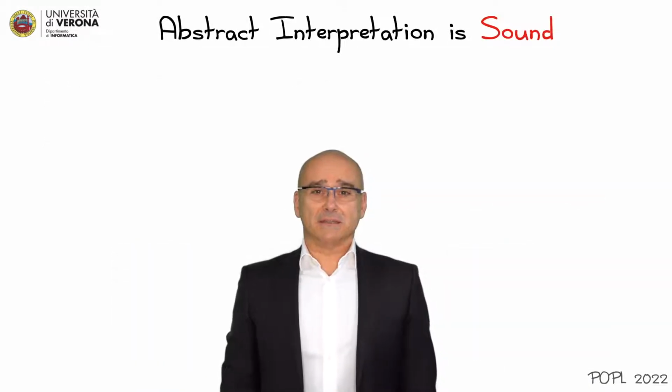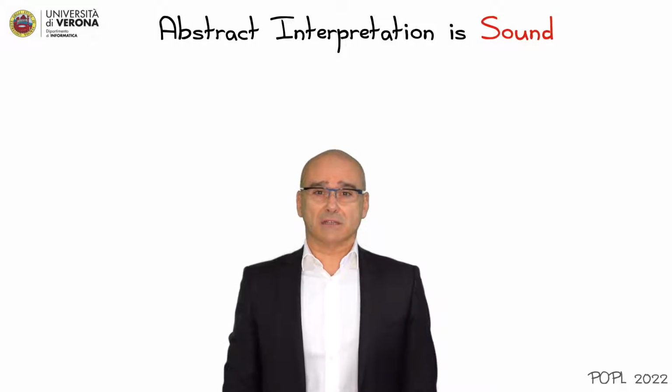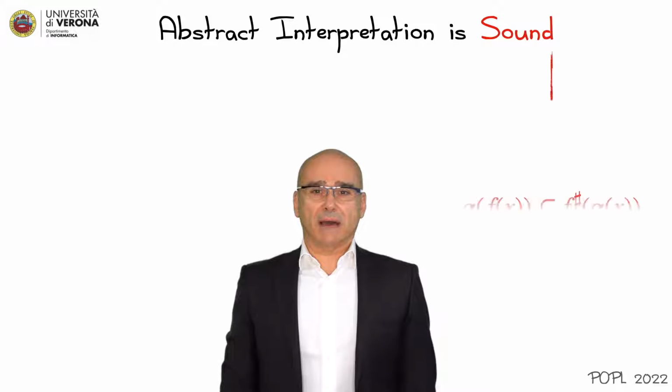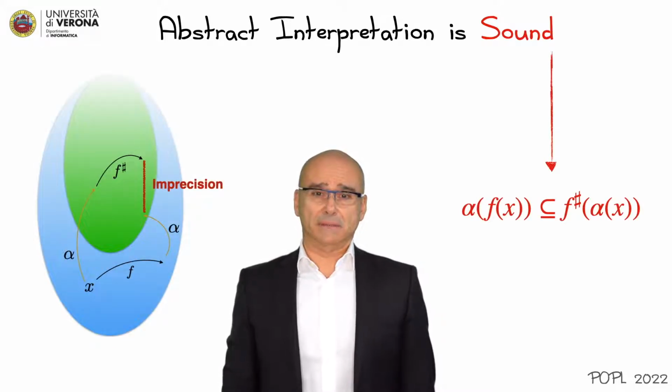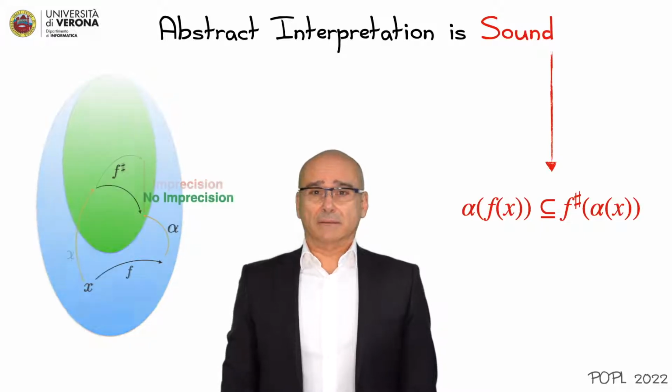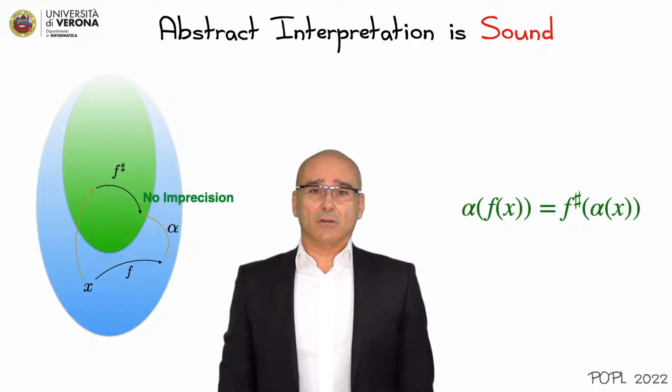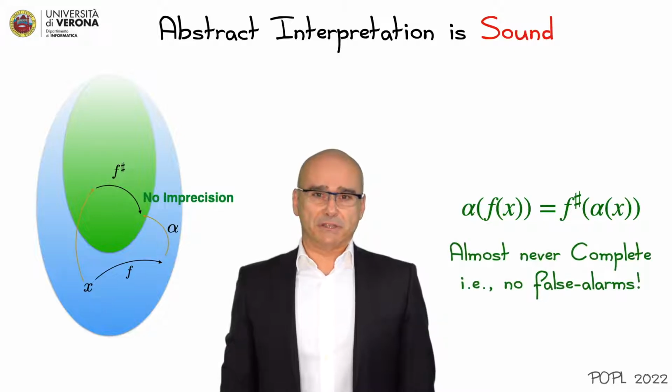Program analysis is credible when very few false alarms are produced. Abstract interpretation is sound by construction. That means that false alarms may happen. It is very unlikely that it is complete. Completeness holds when we have the most of precision from our analysis and no false alarms are produced, but this almost never happens.